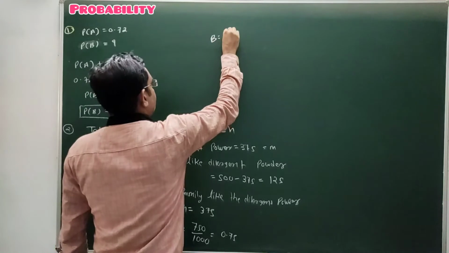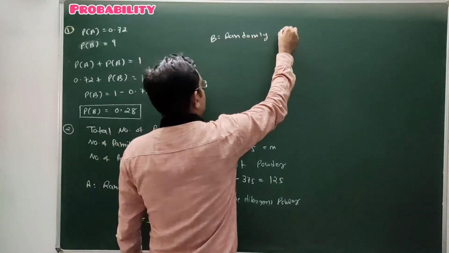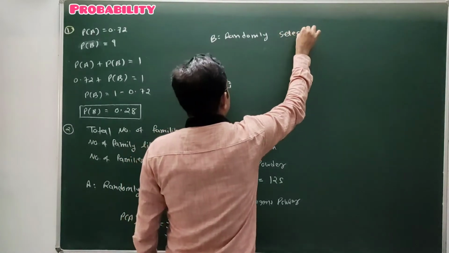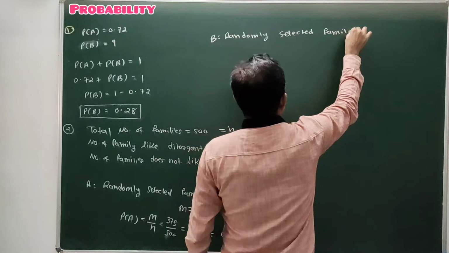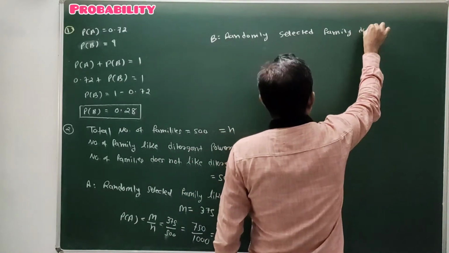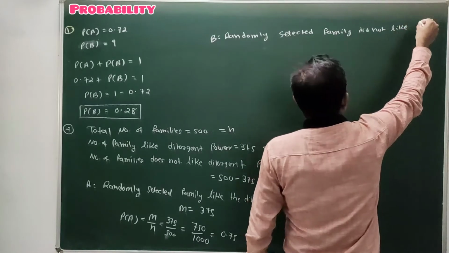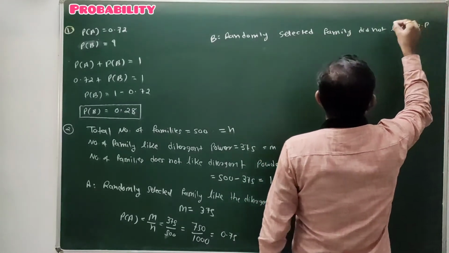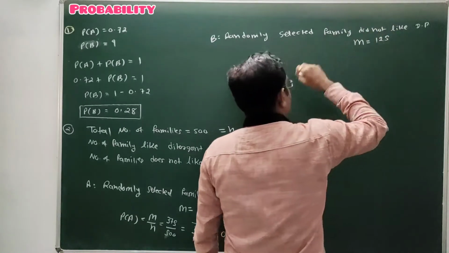Now event B is that a randomly selected family does not like the detergent powder. The number of families who don't like it is 125.